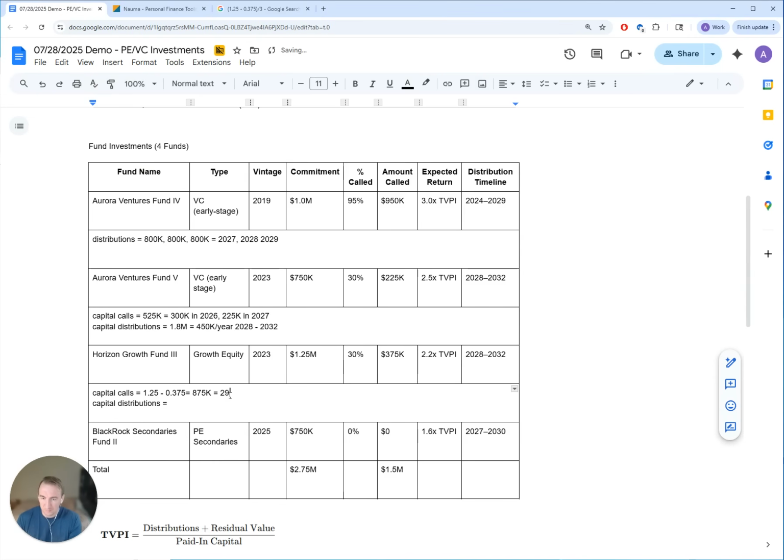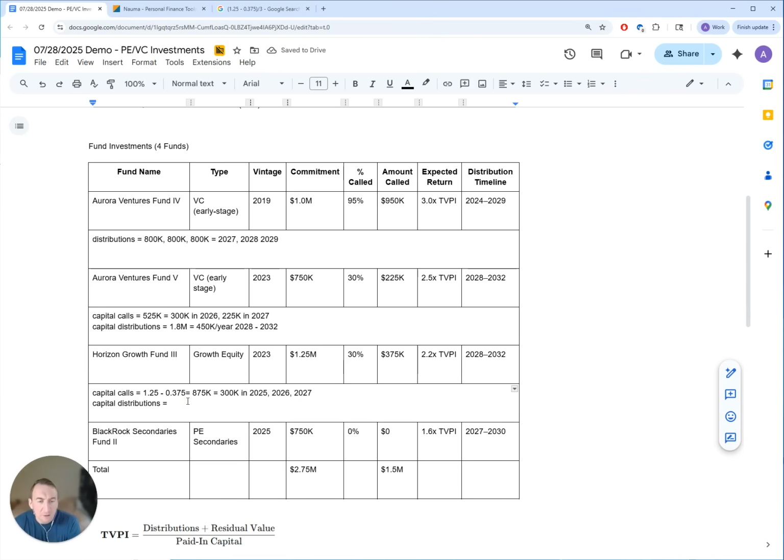Okay, 291. Let's go for $291,000 per year in 2026, 2027, and 2028. What about the distributions? Oh, okay, let's actually move it a bit for demo purposes, 1 year earlier: 2025, 2026, and 2027.